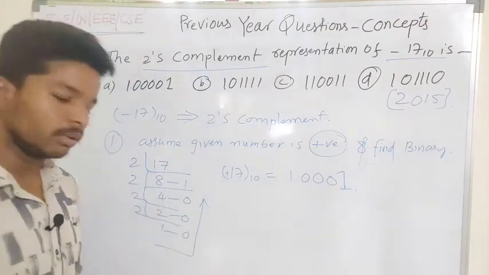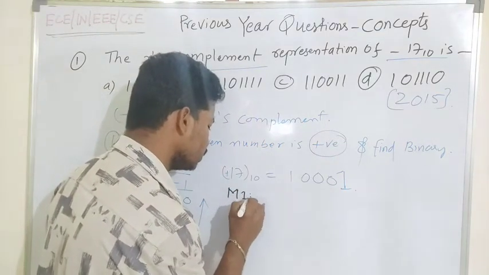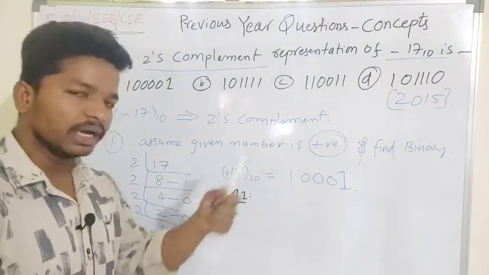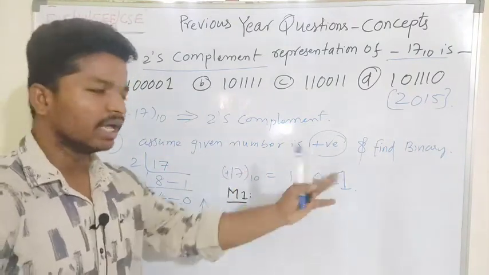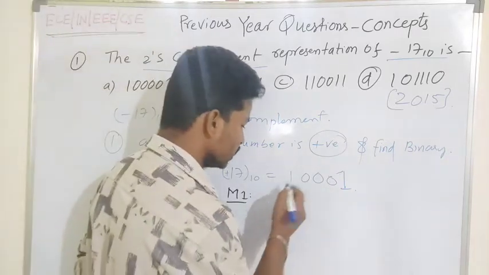For the 2's complement equivalent, method 1 is that I have to find the 1's complement of the given number, and add 1 to the LSB of this number. Let's discuss this.